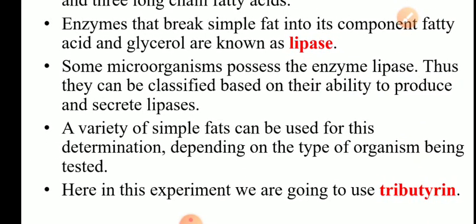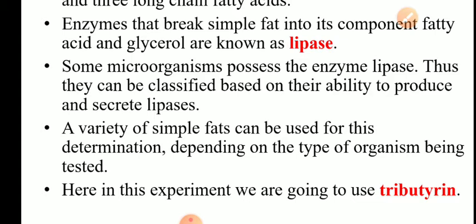Some microorganisms possess the enzyme lipase. Thus, they can be classified on their ability to produce and secrete lipase. Lipase is again an extracellular enzyme. If you want to check whether the test organism produces enzyme lipase or not, you can use a variety of simple fats, depending upon what type of organism you are using. In this experiment, we are going to study the activity of enzyme lipase by using tributyrin.